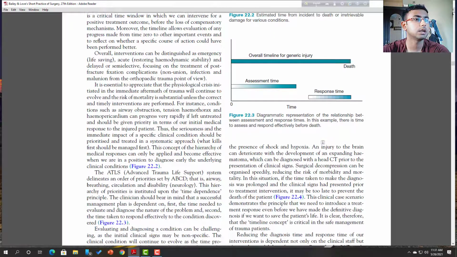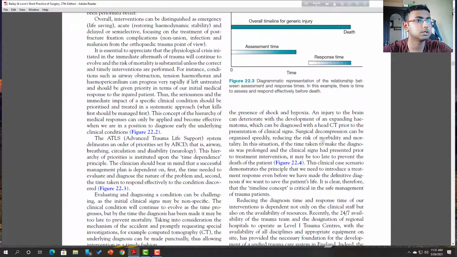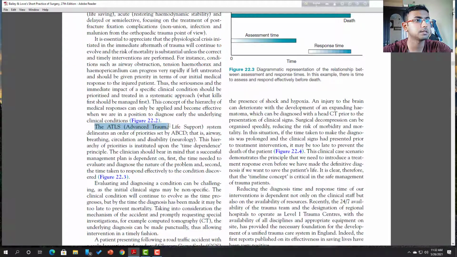Okay, here another one I am going to discuss, that is ATLS, Advanced Trauma Life Support. It is a protocol or principles that must be followed. There are some key components of ATLS.